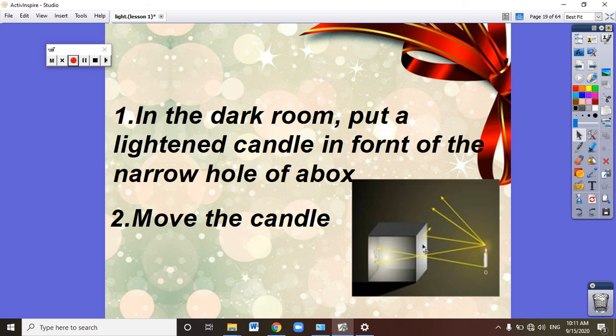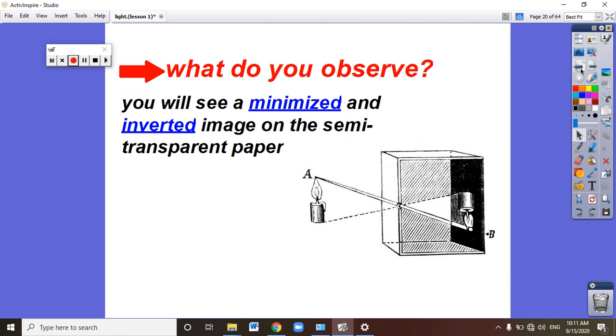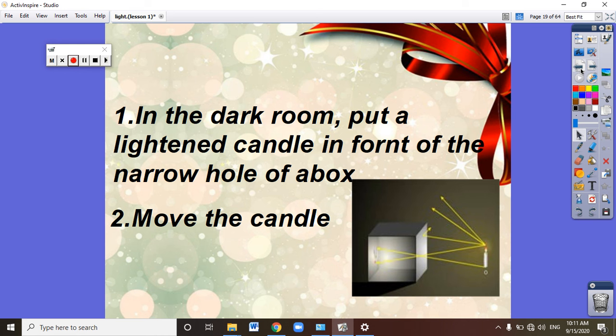Okay, we have here a box. We will remove one side of this box and replace it with transparent paper, okay? And in the side in front of the transparent paper, we will make a hole.